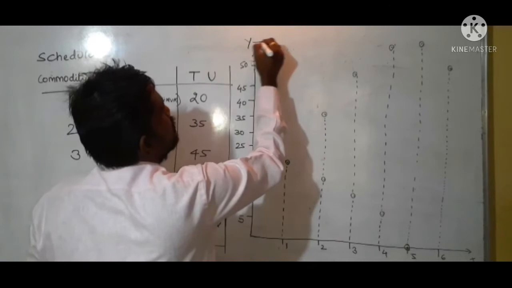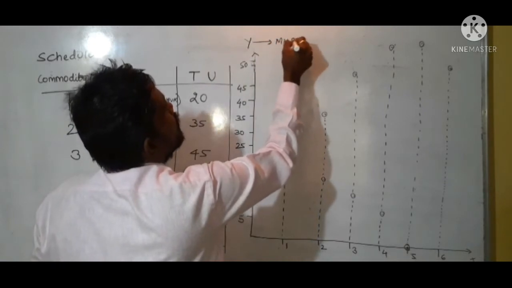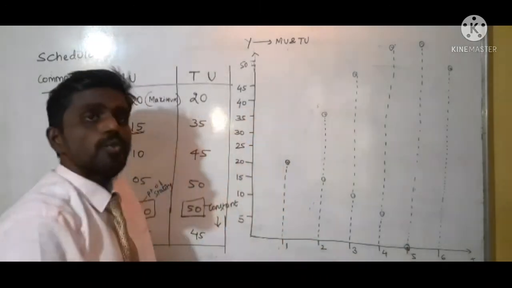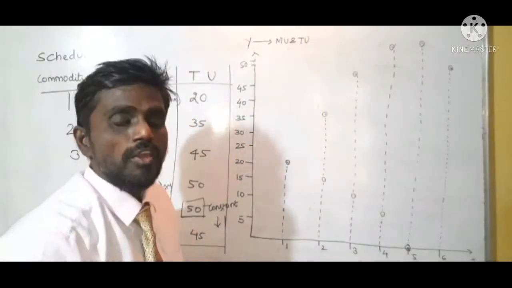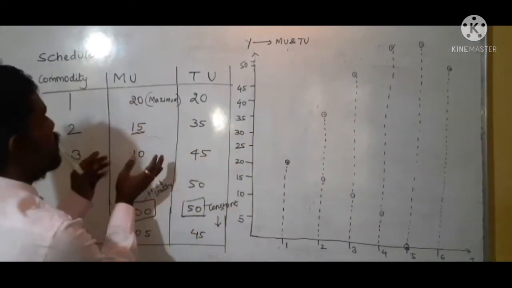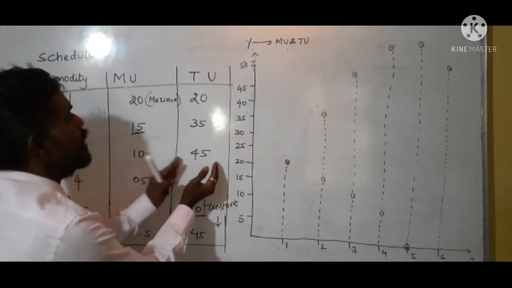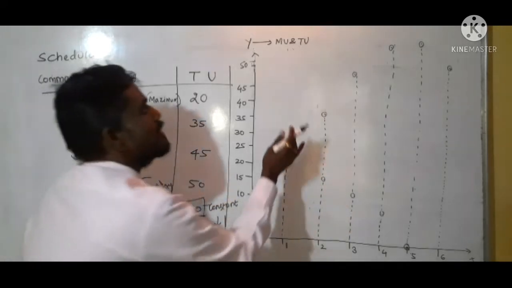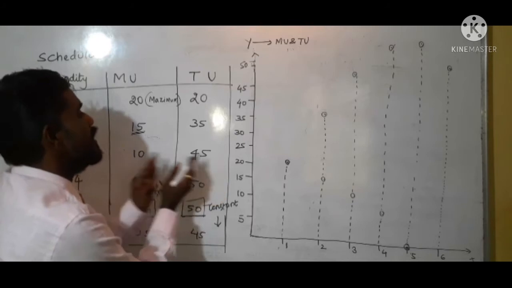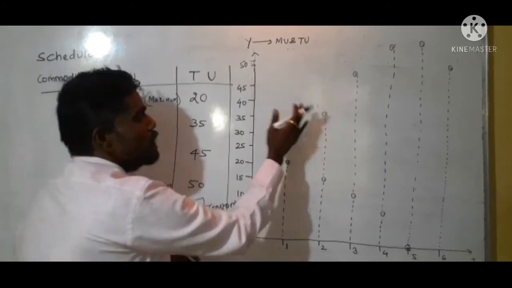The y-axis represents the marginal utility and total utility, and the x-axis represents the units of consumption. Both marginal utility and total utility we can show in the same graph.